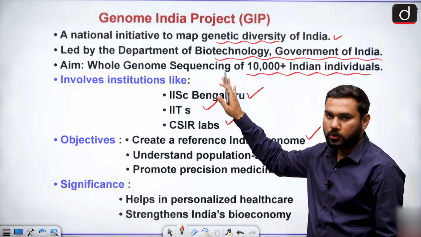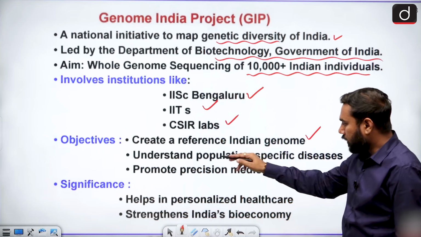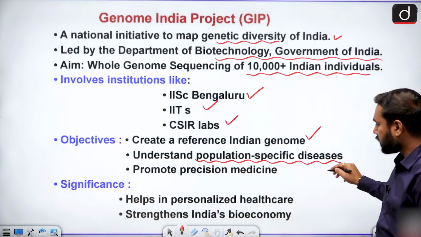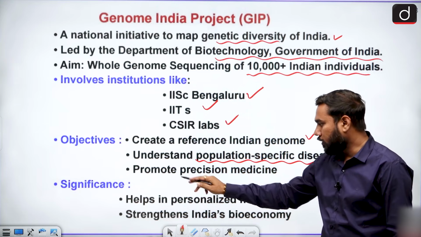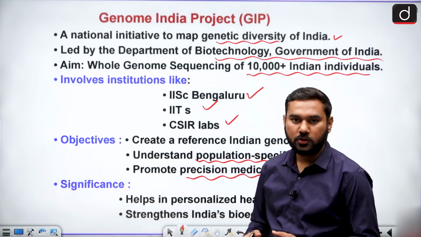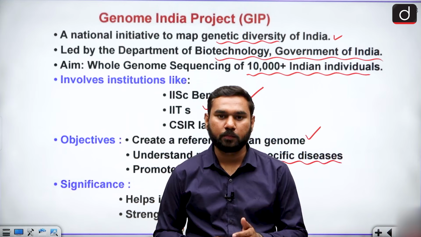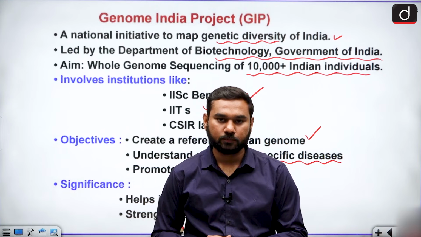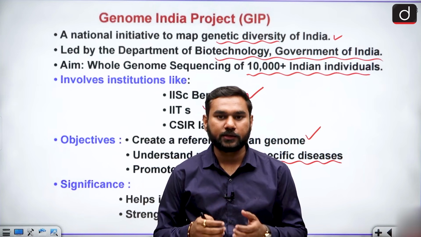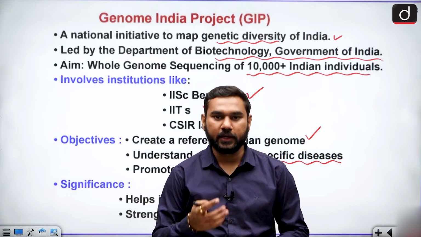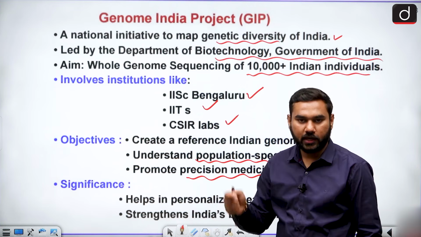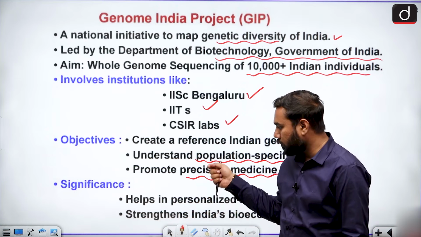We also understand population-specific disease, why some diseases affect the same kind of population, and we promote precision medicine, because after studying the genome of any person, we can design medicine particularly for the affected person. This is called personalized medicine, specially created medicine which can be very effective for the affected person because it is designed for them.